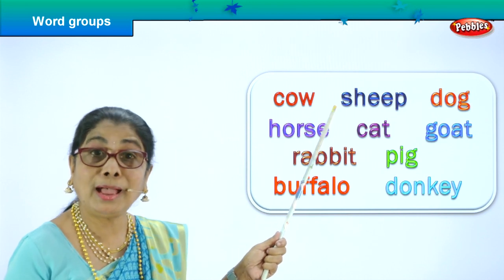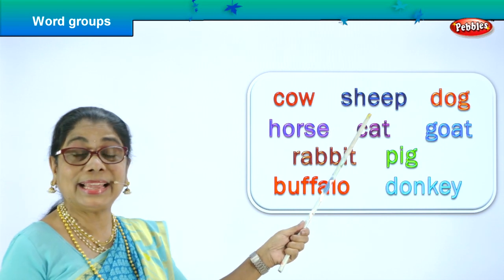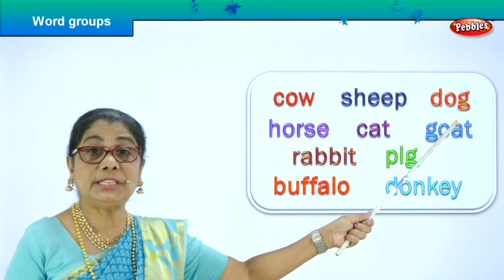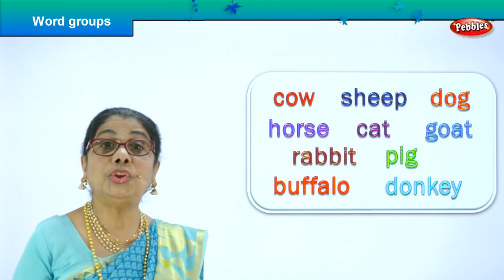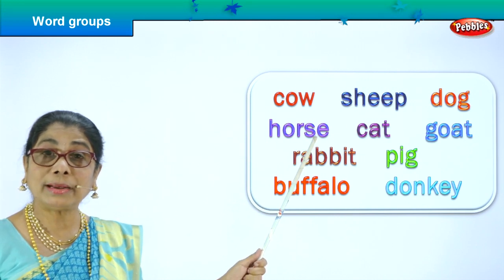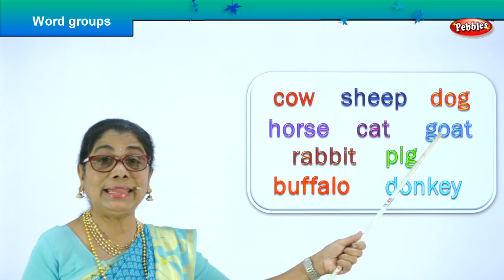C-O-W, cow. S-H-E-E-P, sheep. D-O-G, dog. Next line. H-O-R-S-E, horse. C-A-T, cat.